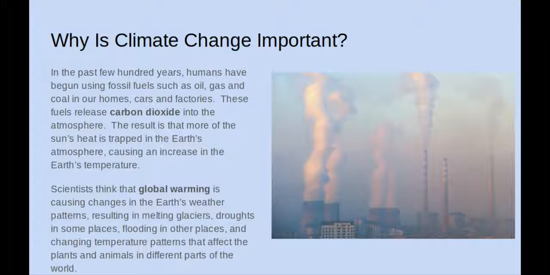The result is that more of the sun's heat is trapped by the Earth's atmosphere, causing an increase in the Earth's temperature. Scientists think that global warming is causing changes in the Earth's weather patterns, resulting in melting glaciers, droughts in some places, flooding in other places, and changing temperature patterns that affect the plants and animals in different parts of the world.